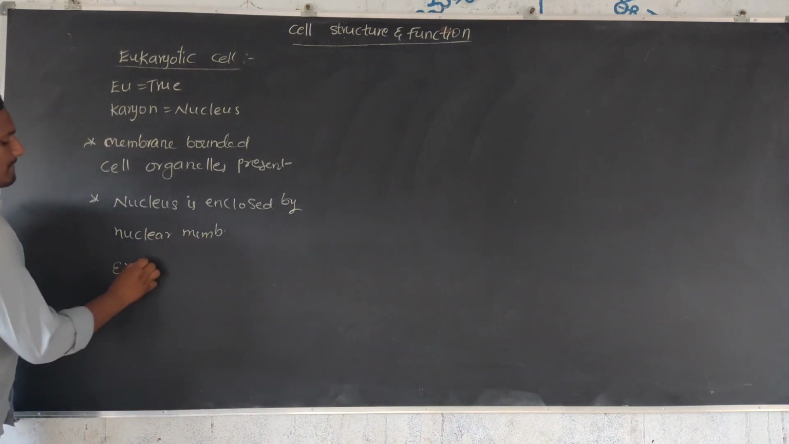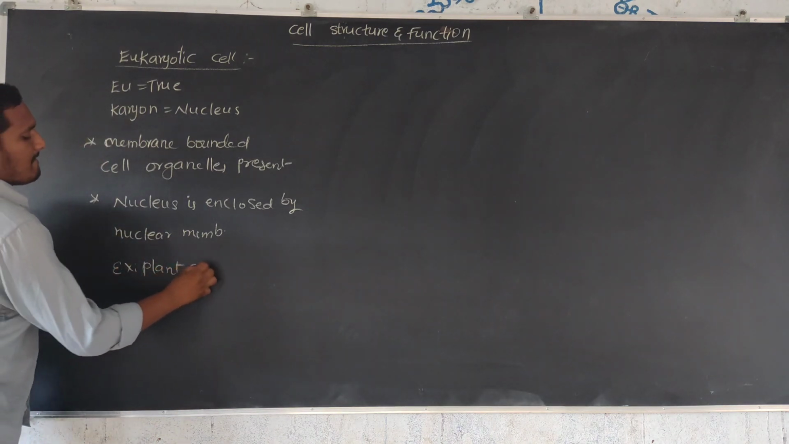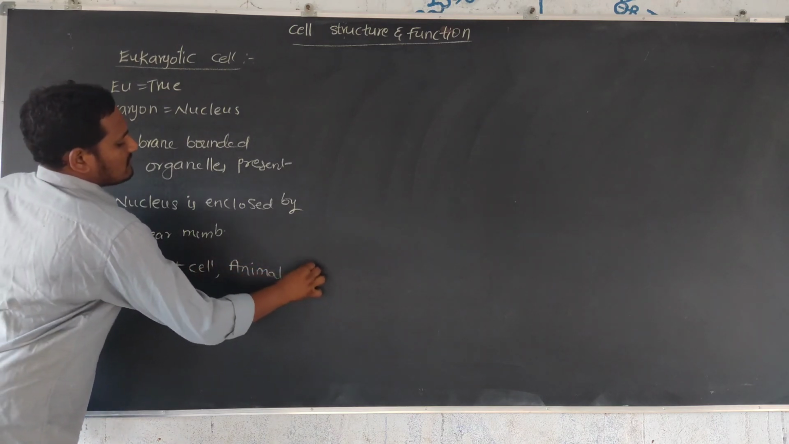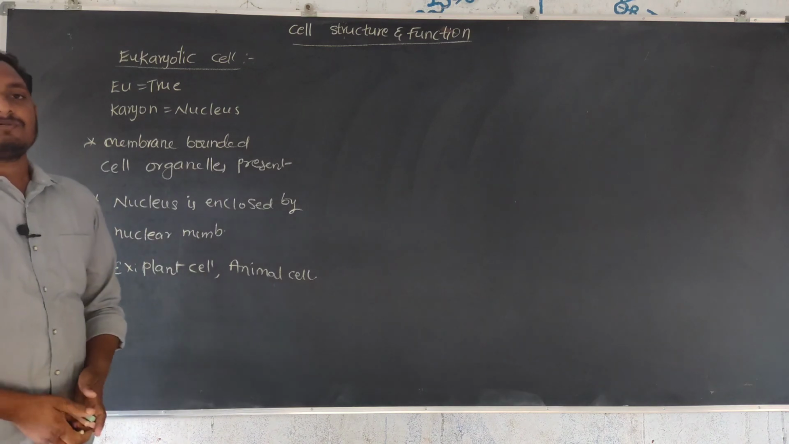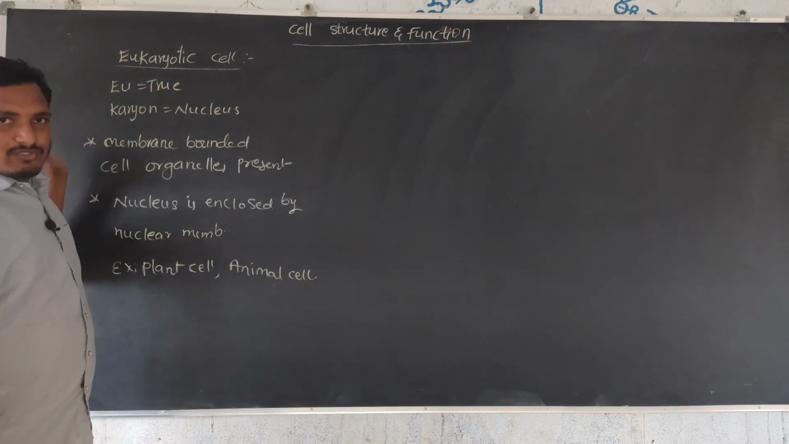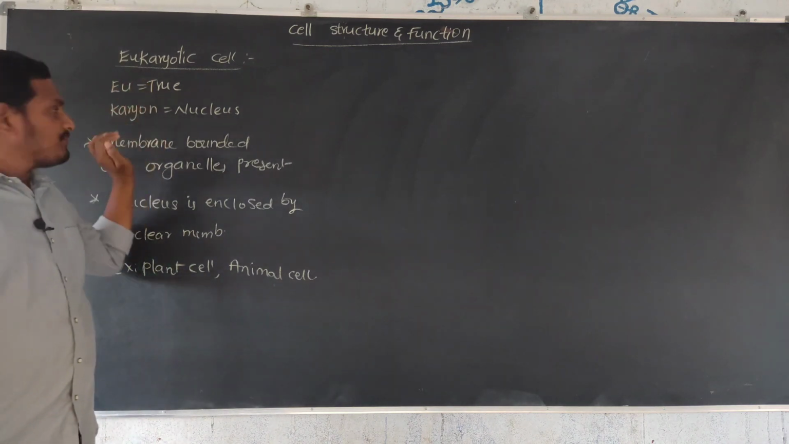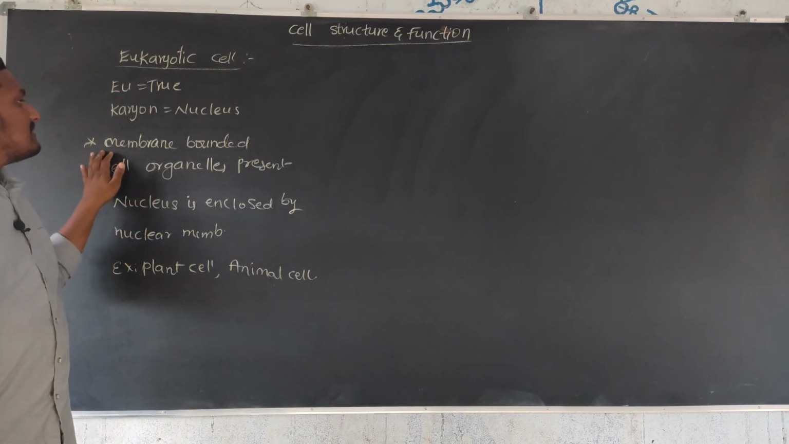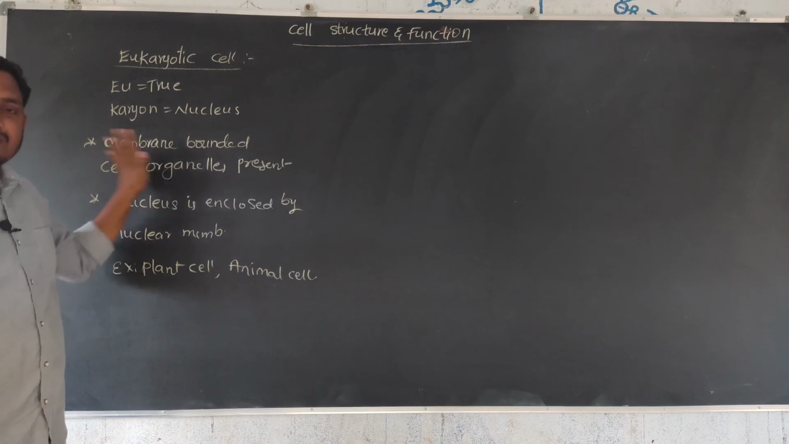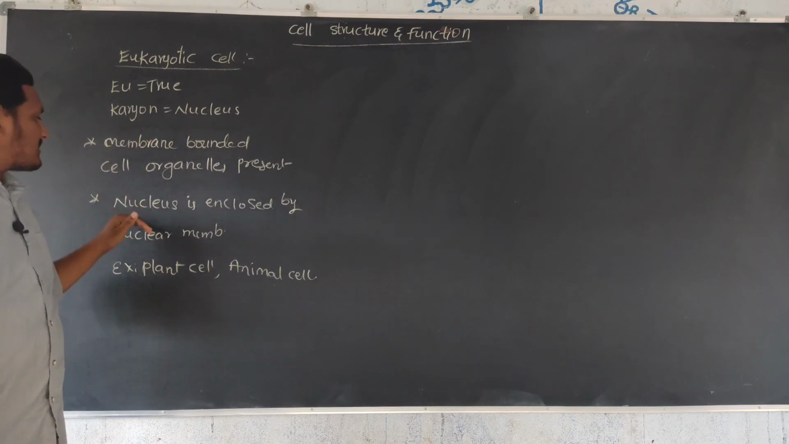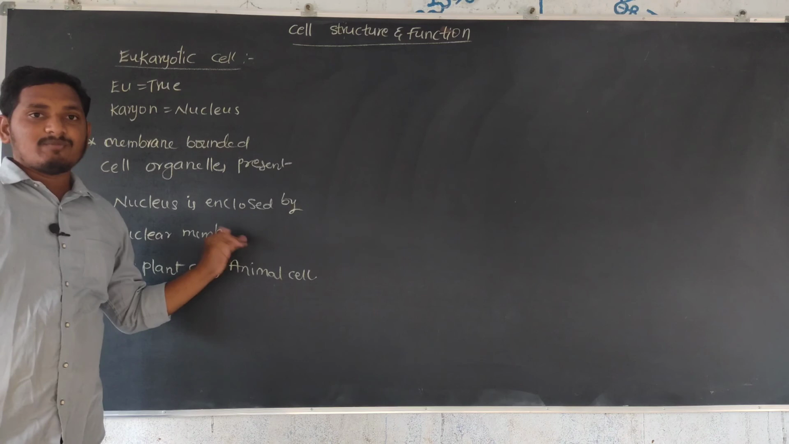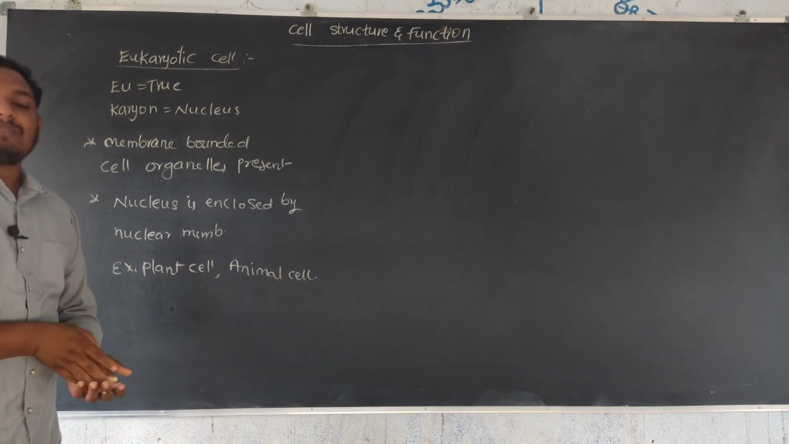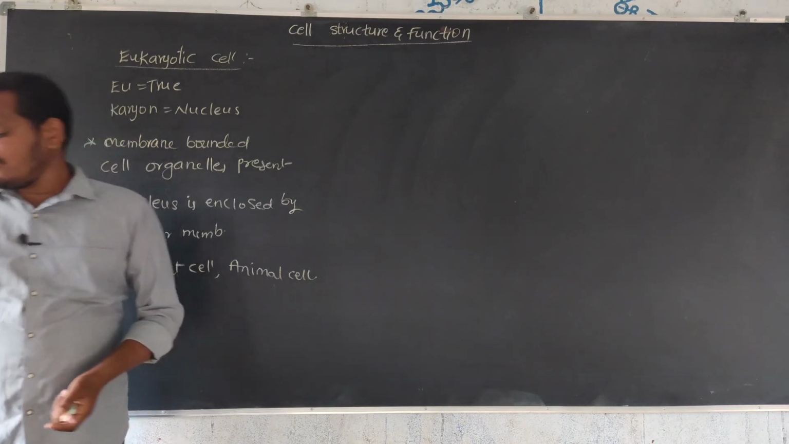Examples: plant cell and animal cell. So eukaryotic means eu is true and karyon is nucleus. A true nucleus is present and membrane-bounded cell organelles are present. Next, the nucleus is enclosed by the nuclear membrane. Examples: plant cell and animal cell. First we will take the plant cell structure, then after that we will take the animal cell structure.